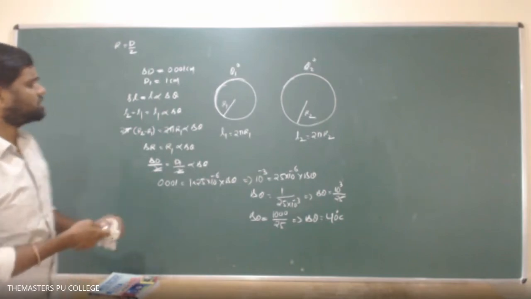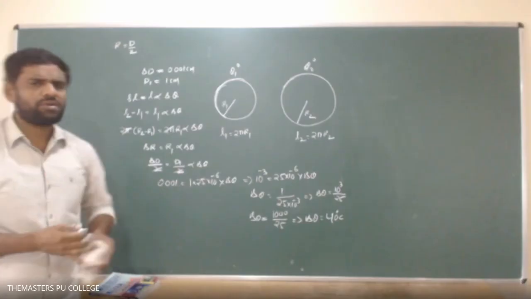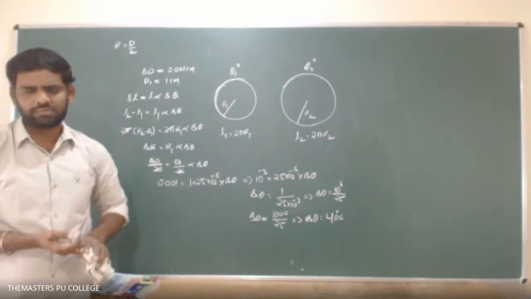Sir, initial diameter is 0.999, no, sir? They told 1 meter, no? Sir, no, sir, that is the diameter of steel. Initial diameter of aluminum, means we should subtract, no, sir?